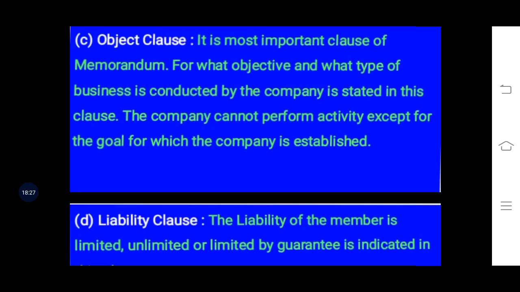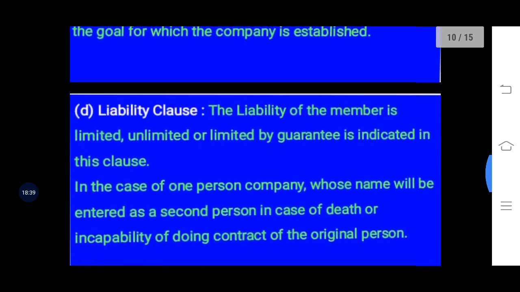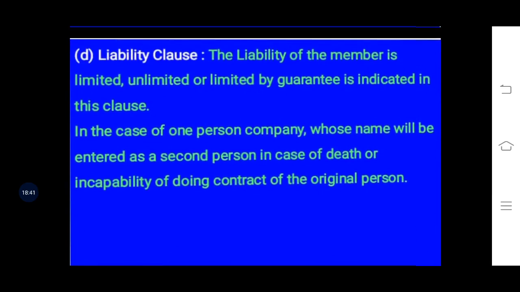Third one is the object clause, in which they will have to mention their objective goal for the business or for commencing the company. Fourth one is the liability clause, in which they will have to mention the liability according to the type of company. The liability of members will be decided, and that they will have to mention in the liability clause.